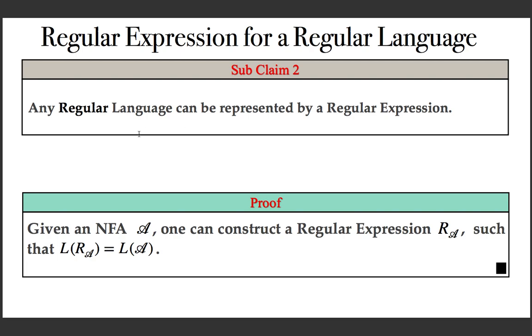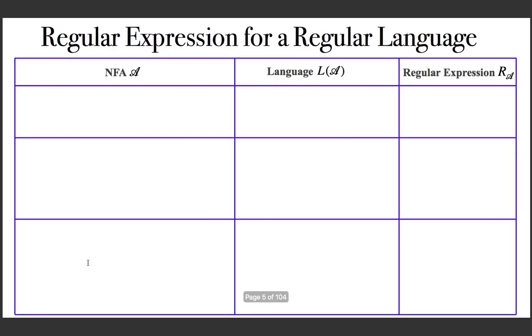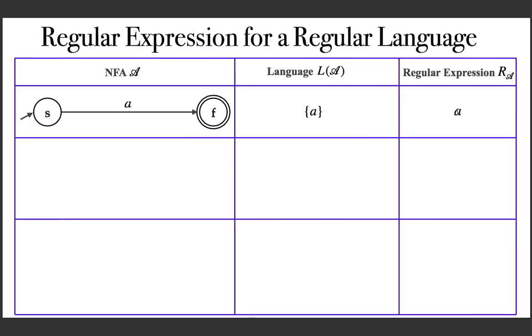That is, for every regular language there exists an NFA, and for every NFA there exists a regular expression. We need to develop the idea to construct this regular expression, and we can try to develop the idea using examples. So, consider this trivial NFA. What is the language? Only one edge, and the language is the set {A}. And if this is the language, we know that the required regular expression is just A. So, if there is only one edge, then we know how to write the regular expression.